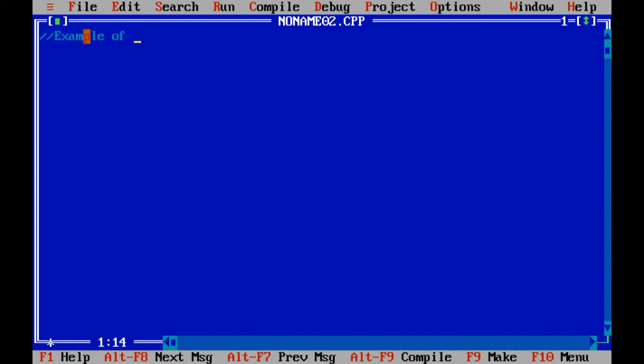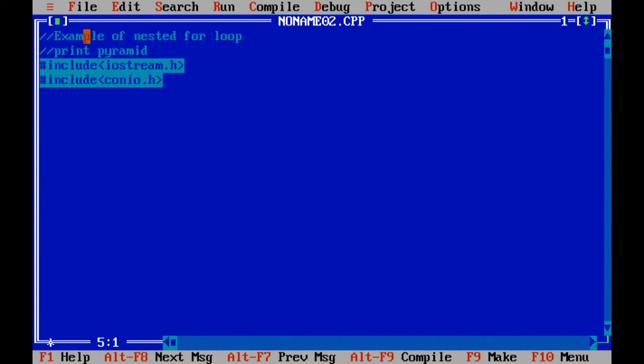Example of nested for loop. We can say that print pyramid has include iostream.h, include conio.h, void main, clear screen, getch.